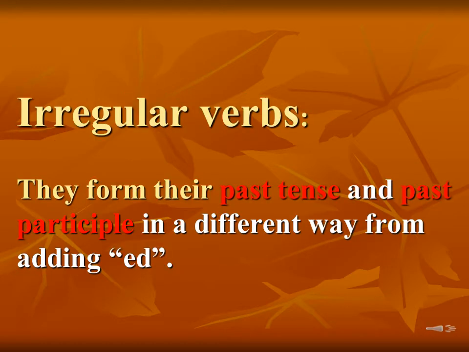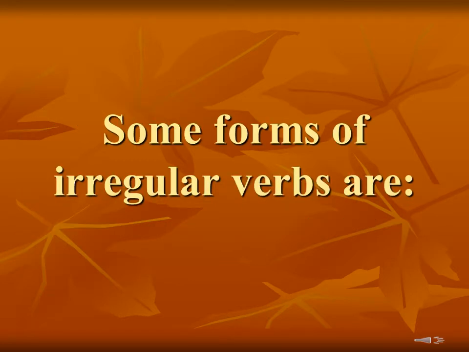The second type of the forms of the verbs are the irregular verbs. Now irregular verbs are the verbs which form their past tense and past participle in a different way from adding ed to the base verb. That means we are not making the past tense and past participles of these verbs by adding ed. Now we will study some forms of the irregular verbs.